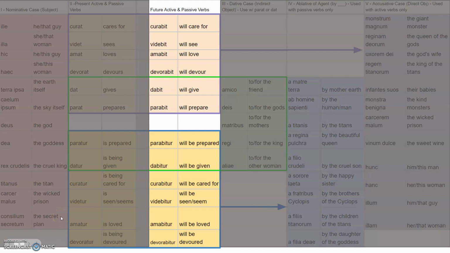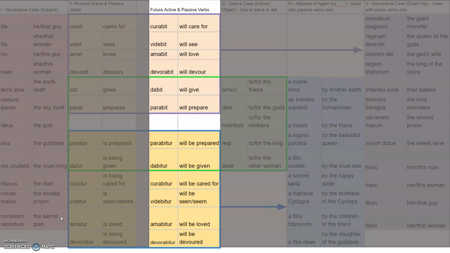Salvete. In this video, I just want to talk a little bit about the future tense, which is another form of verbs that we're learning about in this sentence builder. As you can see here, I have clouded out all the columns that aren't super relevant. We're just going to talk about how to form it and what it means, and a little caveat about the future.